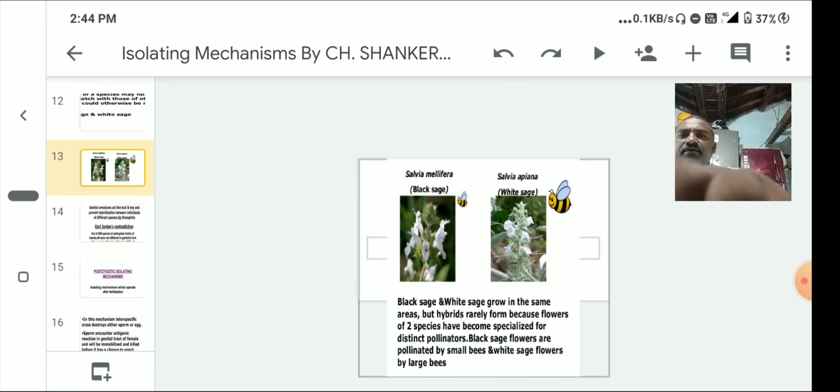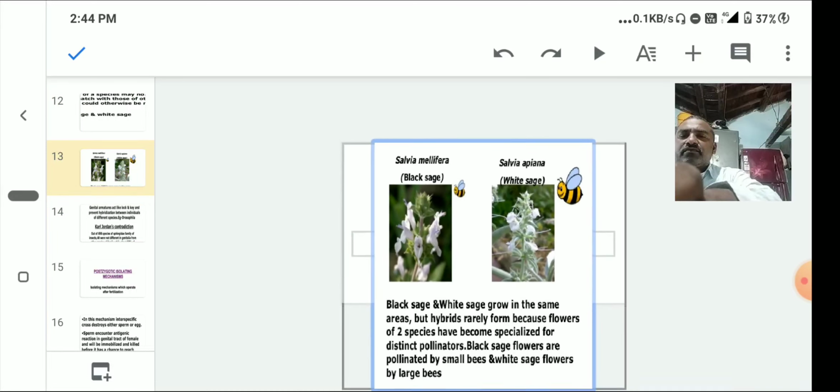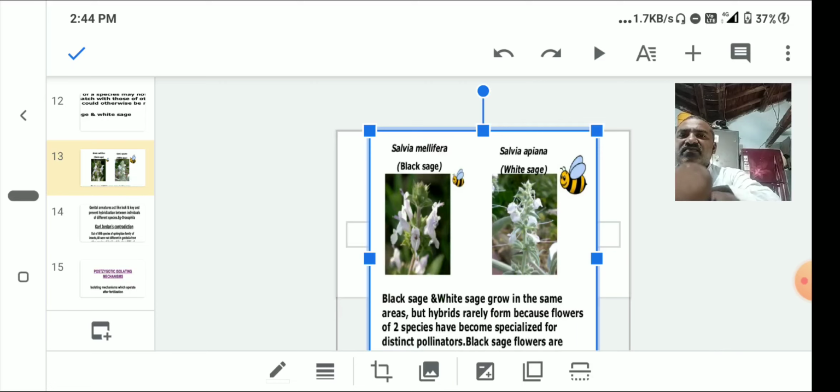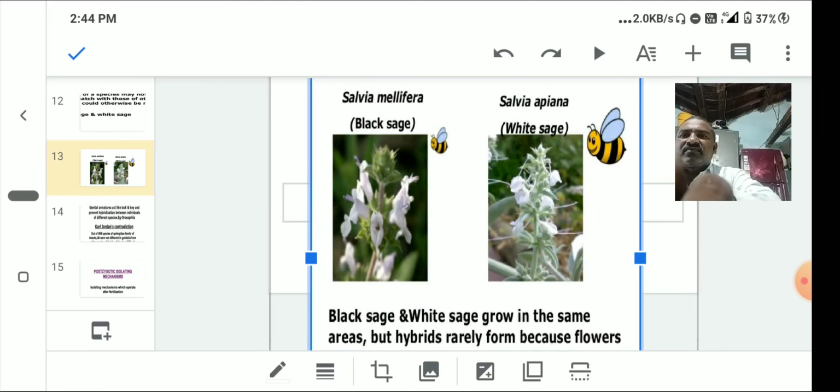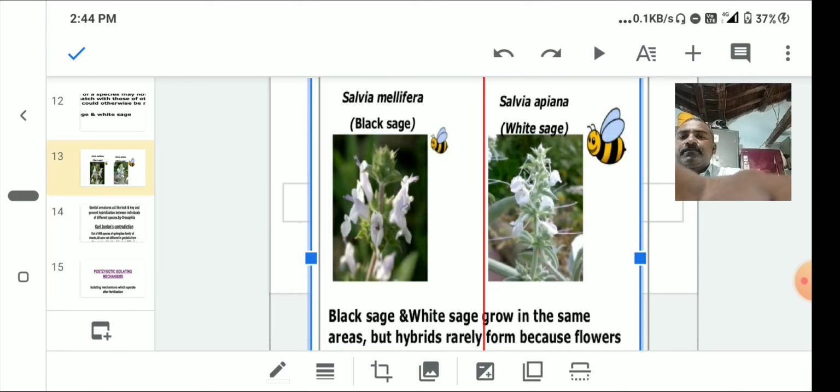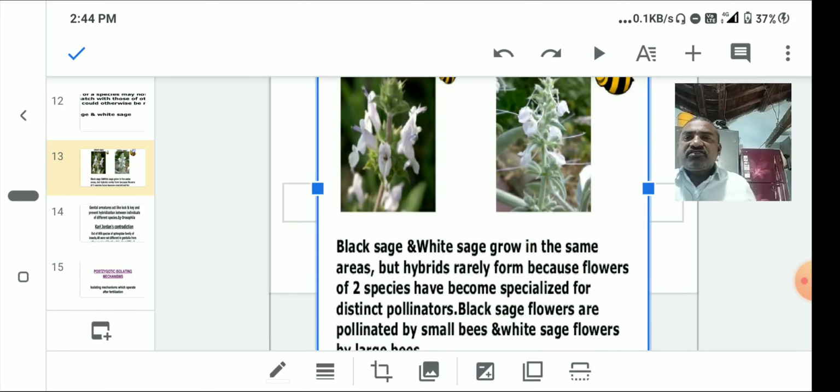Here, black sage and white sage grow in the same areas, but hybrids rarely form because the flowers of the two species have become specialized for distinct pollinators. Generally, insects are the pollinators.